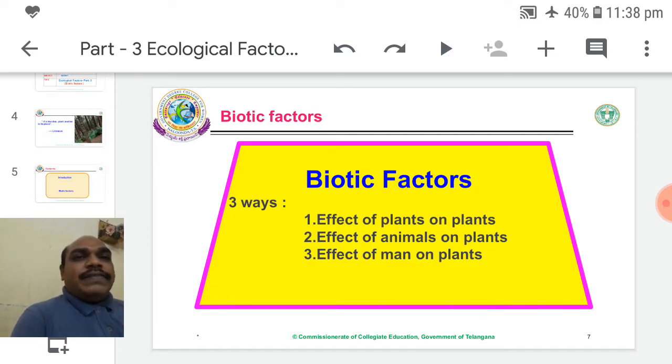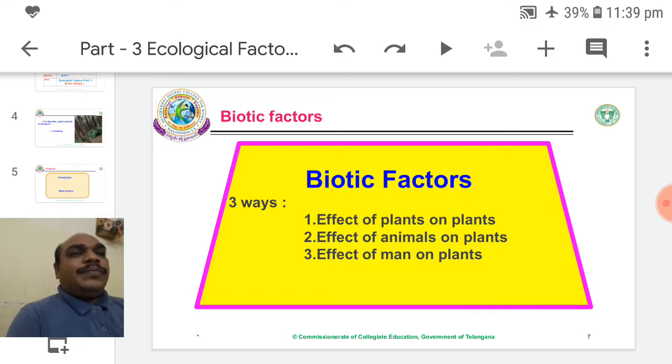Today's lesson is biotic factors. Biotic factors are living organisms. These living organisms decide the distribution of vegetation. Vegetation means the distribution of forest or plantations. That vegetation is decided by three kinds of living things.